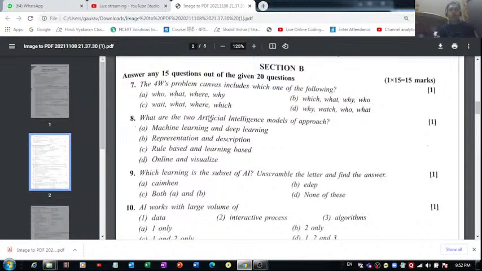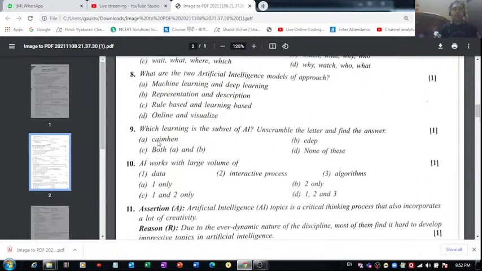Then we have, what are the two artificial intelligence models of approach. So we know it very well. There are two ways we can create artificially intelligent models. So one is this rule based approach, and the second one is the learning based approach, right? So the correct answer of question number 8 is option C, rule based and learning based.